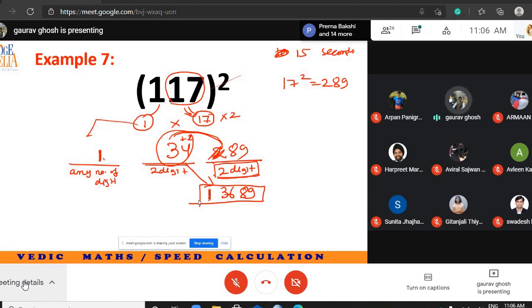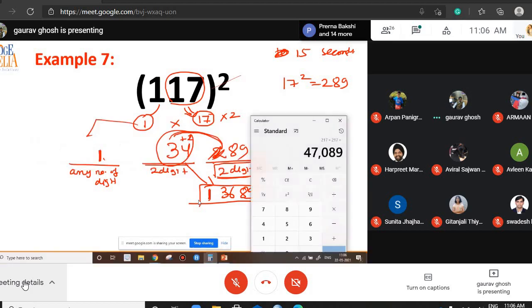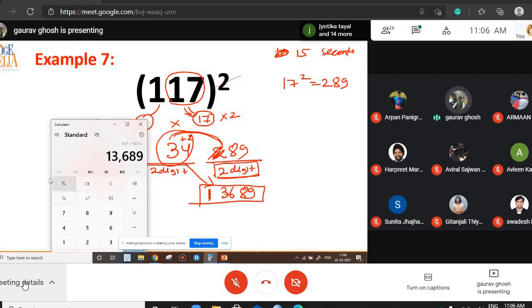Let's verify this. 117 into 117. So what is that equal to? 13689. As you can see before you, both these answers match.